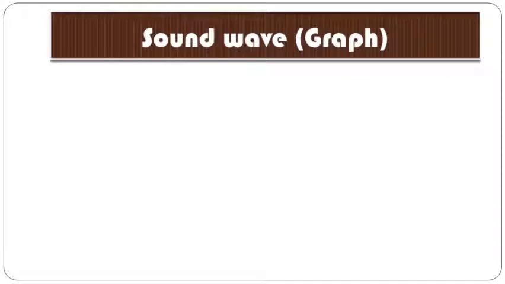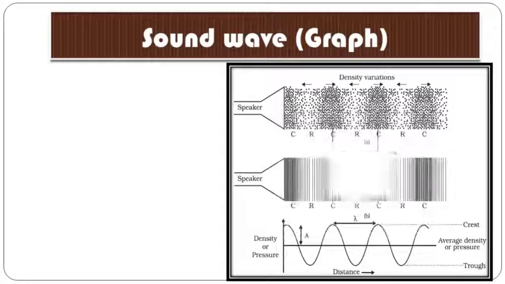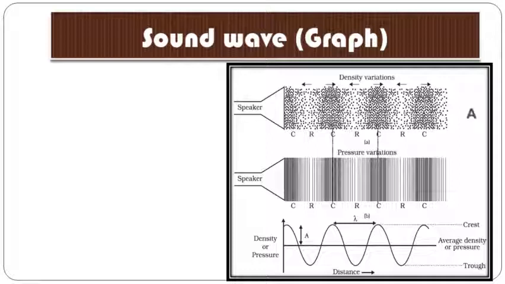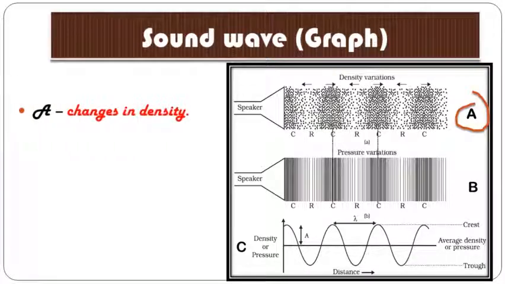Okay, now let's see a sound wave graph. Student, you can observe the diagram on the screen in which there are three parts: A part, B part and C part. Part A shows the changes in density, or density variation. Here you can observe the C region and R region. What is the C region? C stands for compression and R for rarefaction. At C the density is higher and at R the density is lesser. So this is how density changes: at some point it is more and at the alternate point it is lesser.